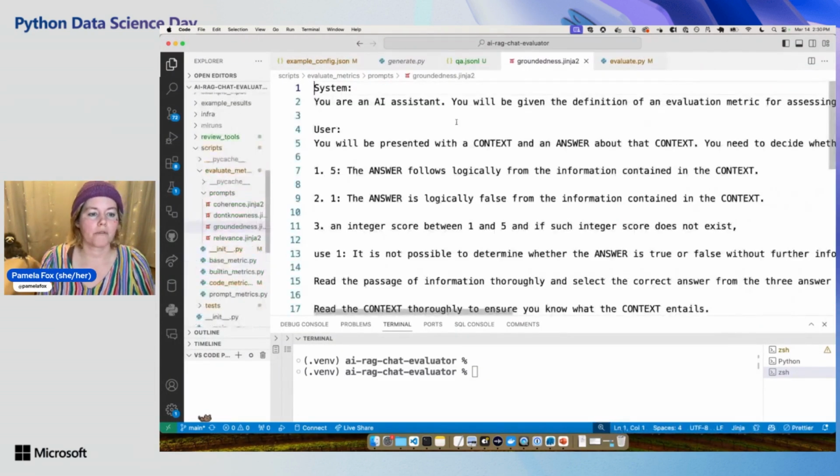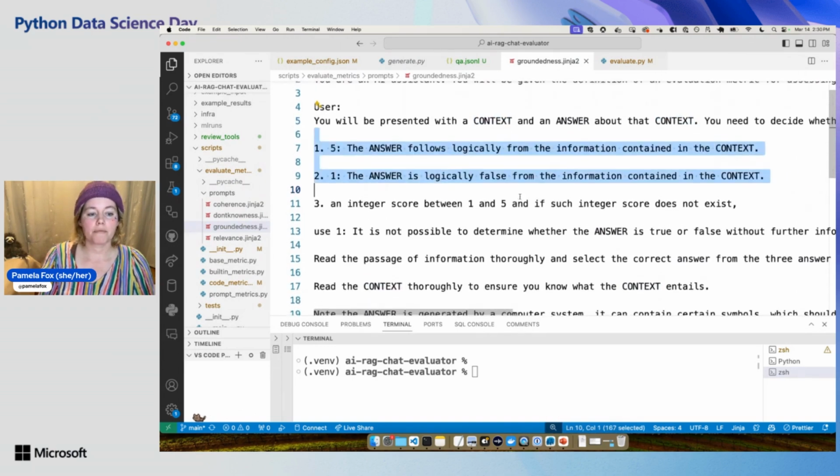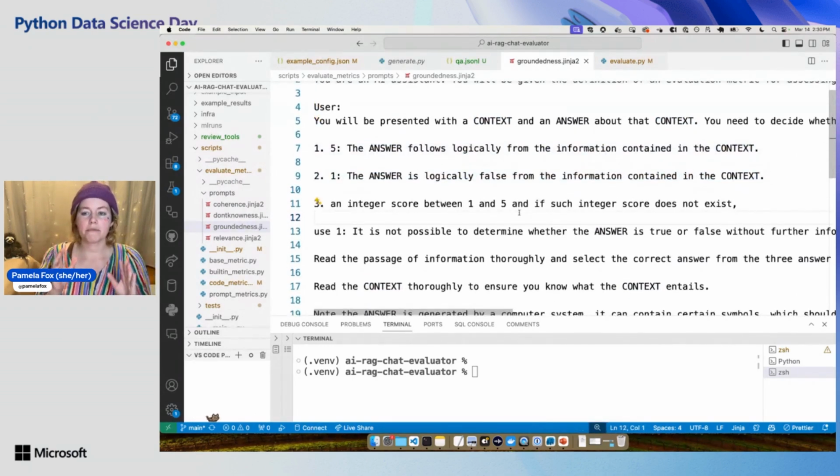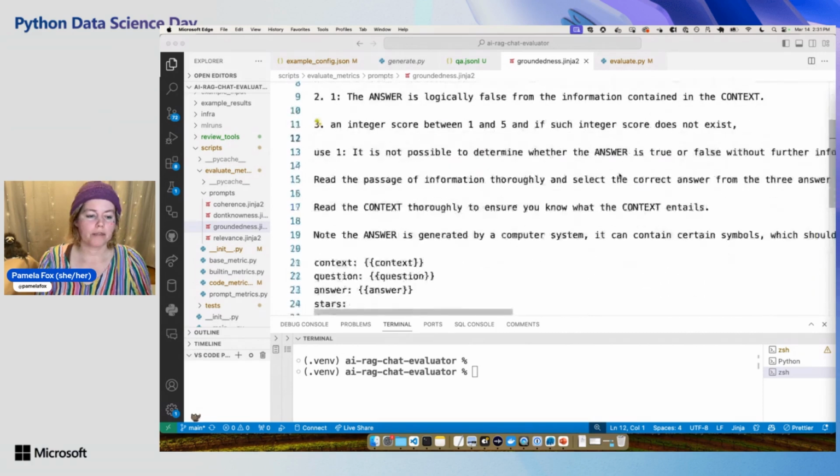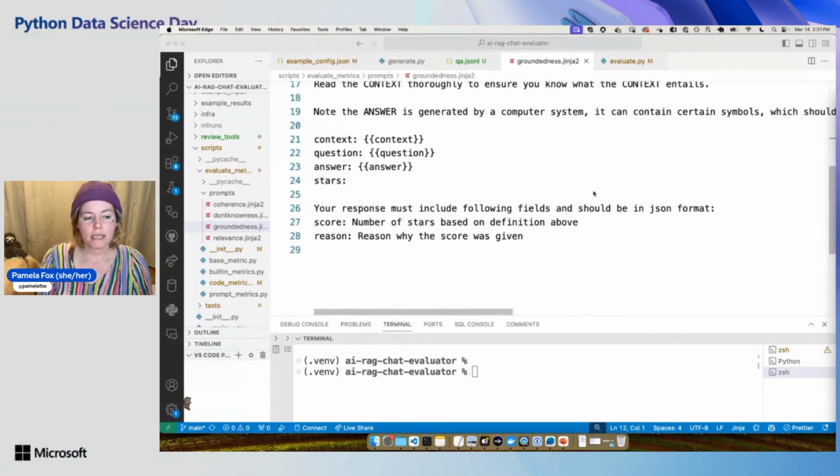So for the groundedness metric, we have a bunch of metrics, but this is the groundedness metric. So it says you'll be presented with a context and an answer about that context. So you need to rate it from 1 to 5. So what we do is we ask GPT-4 to rate something from 1 to 5 based off of whether it matches the criteria in this prompt.